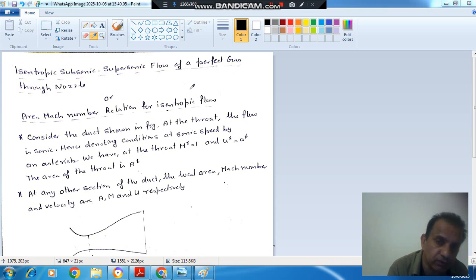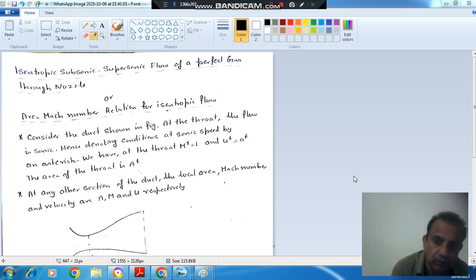and velocity relationship. Now the next topic is isentropic subsonic supersonic flow of a perfect gas through a nozzle, or this topic can also be named as area Mach number relationship for isentropic flow through nozzle.